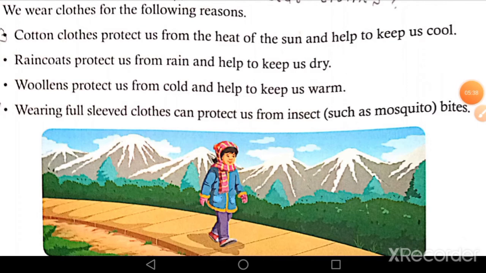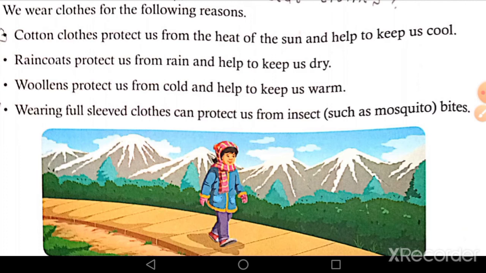But cotton clothes can protect us from the heat of the sun and help to keep us cool. It is recommended to wear cotton clothes in summer because cotton is a good absorber of water that helps to absorb sweat and brings it in contact with the surrounding atmosphere for easy evaporation, which helps to keep us cool.